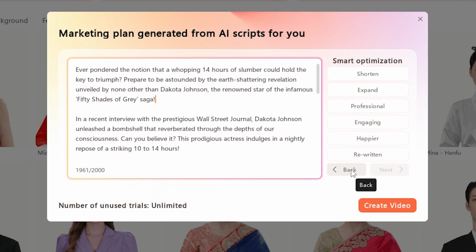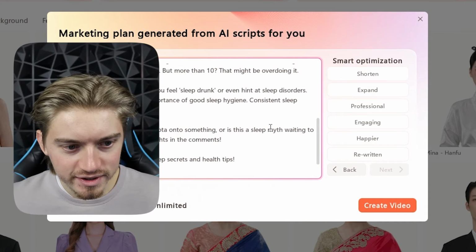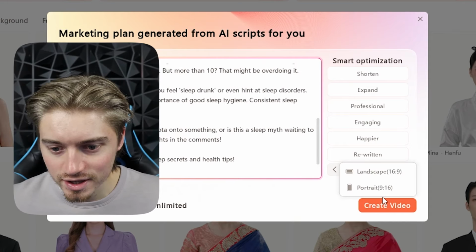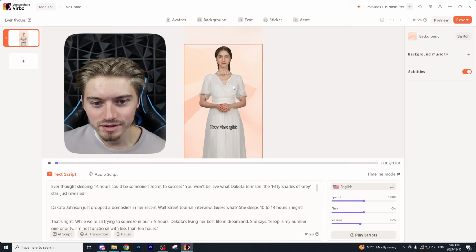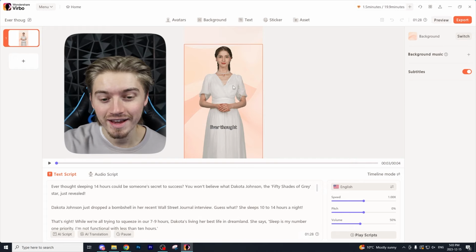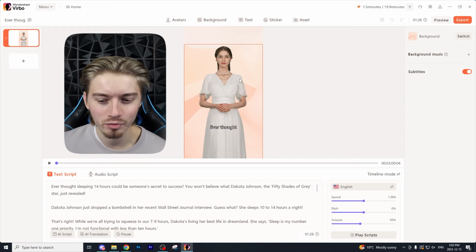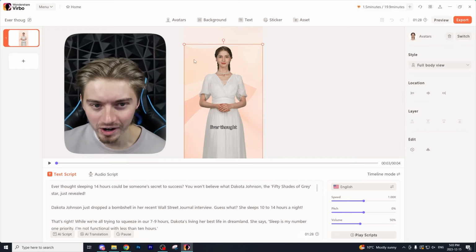I'm going to select that and we'll see if the script gets any better. And honestly, I think it might have made the script a little worse here. So we're just going to go back and use the original script given to us. And then we're going to hit create video and portrait. Now, as you can see, it has generated us an AI avatar.